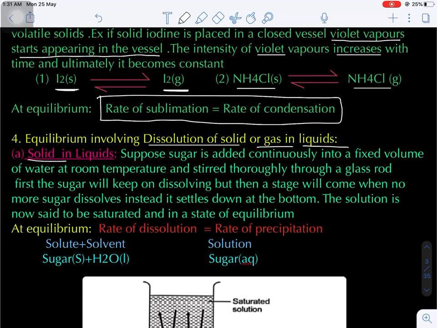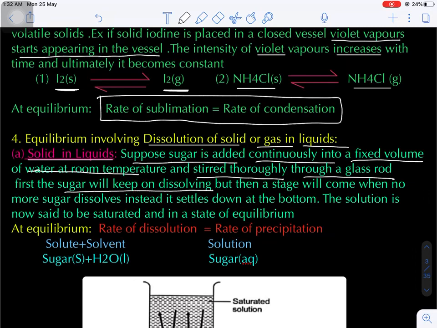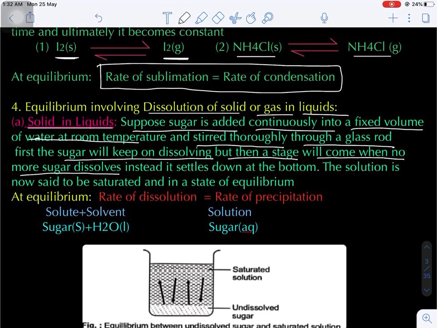Let's suppose a solid in a liquid. Now suppose we are adding sugar continuously to a fixed volume of water at room temperature, stirring thoroughly with a glass rod. First of all, what happens? Sugar will keep on dissolving, but after a certain time interval a stage will be reached beyond which no more sugar dissolves, because how much sugar has to dissolve?